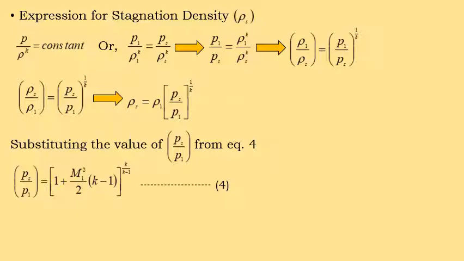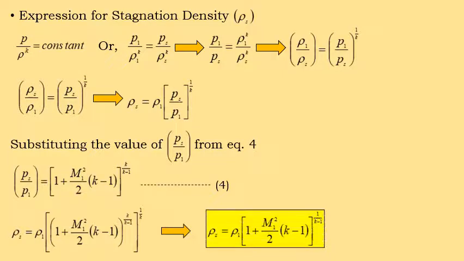Replacing the pressure with density values, the density at the stagnation point is equal to the density at point 1 into 1 plus M1 square by 2 into k minus 1, to the power of k by k minus 1, the whole to the power of 1 by k. Finally, this is the expression for stagnation density at the stagnation point.